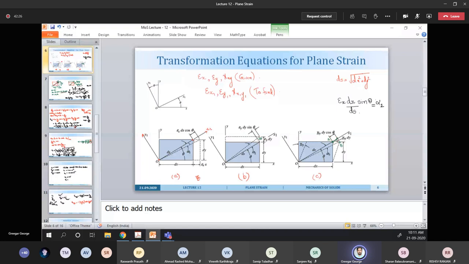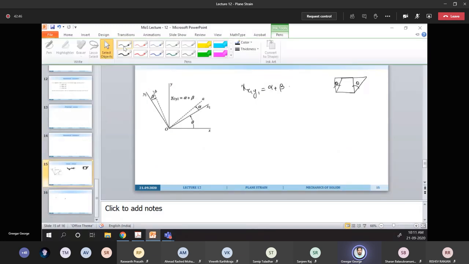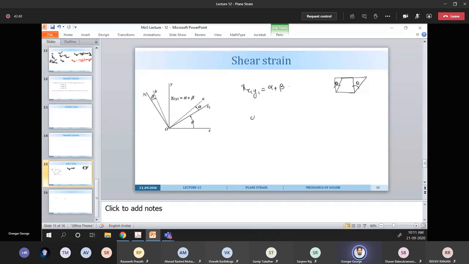And similarly, you can find an expression for alpha 2, where alpha 2 is the angle in this dimension, and then similarly there is alpha 3. So for alpha 1, it will be nothing but epsilon x dx sin theta whole divided by ds. Alpha 2 will be epsilon x dx cos theta.